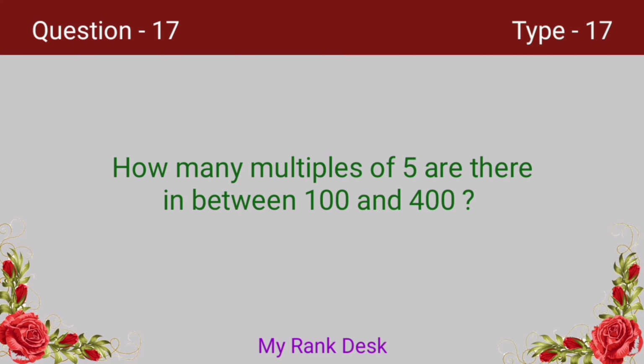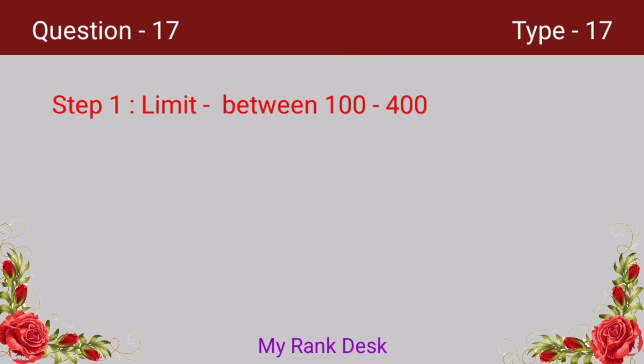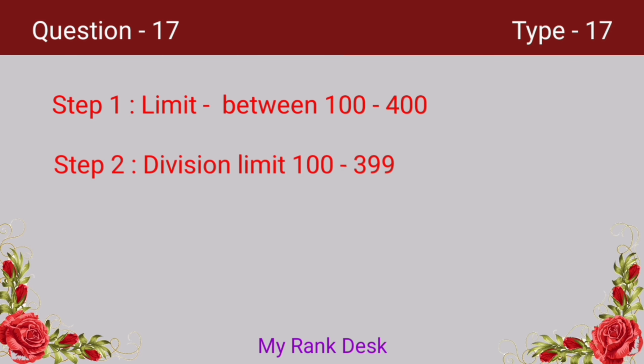Next question. How many multiples of 5 are there in between 100 and 400? Let's see how we can solve this problem. The given limit is in between 100 and 400. So we have to consider the numbers from 101 to 399.